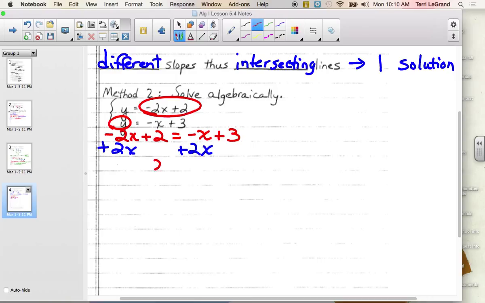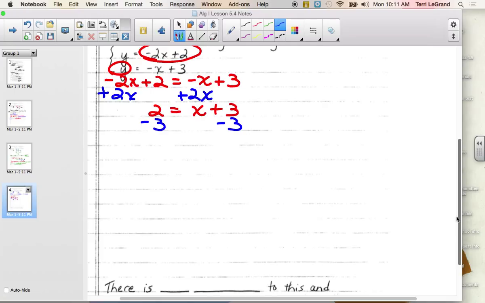And now we have that 2 by itself, and what is negative x plus 2x? Positive x. Subtract 3. We're getting some practice still solving algebraically. What does x equal? Negative 1. Okay.